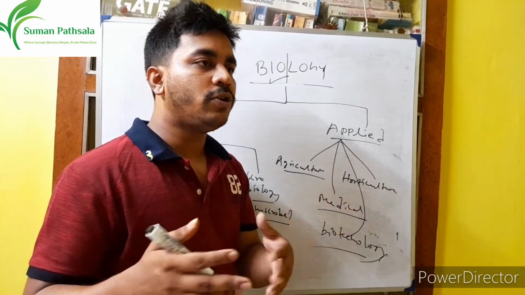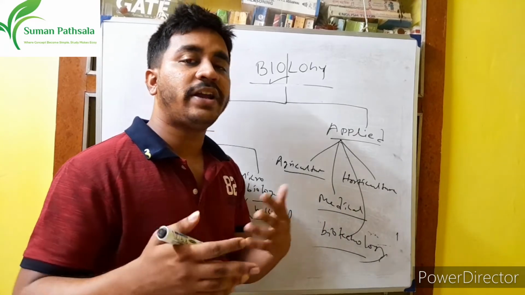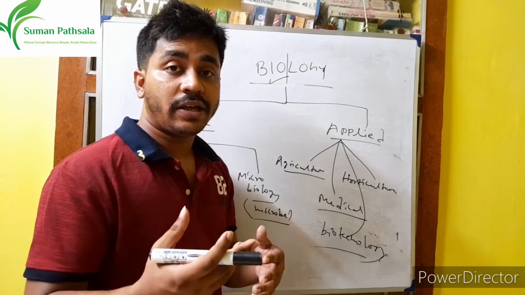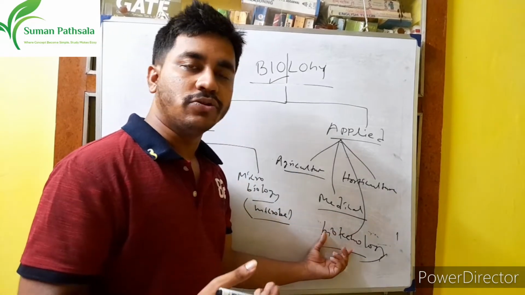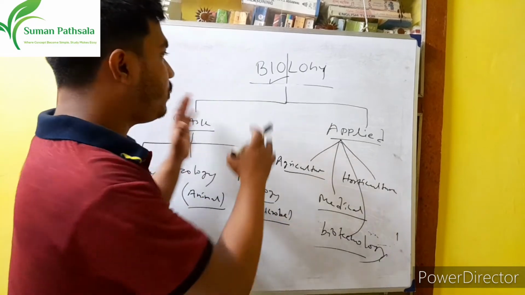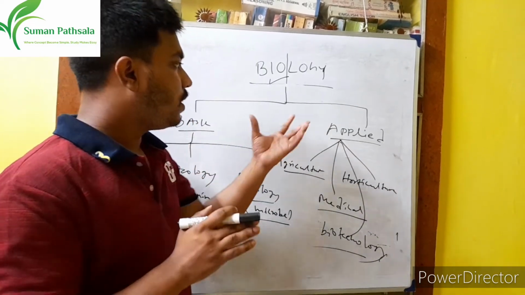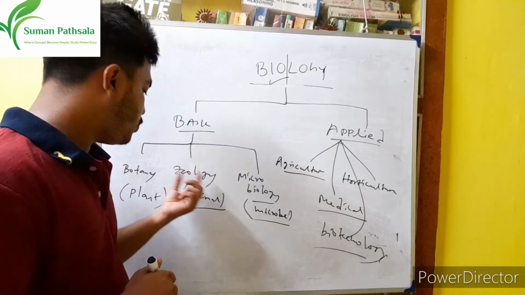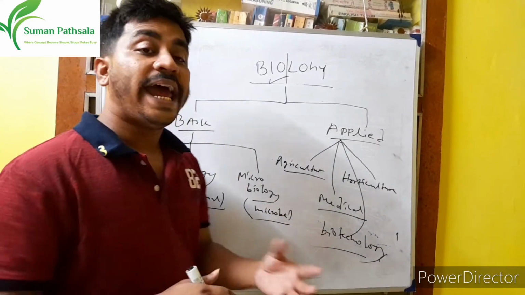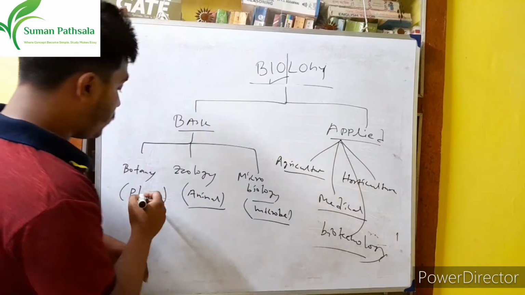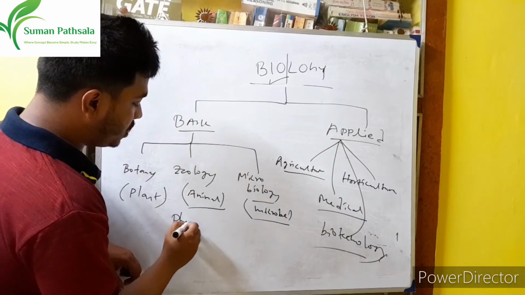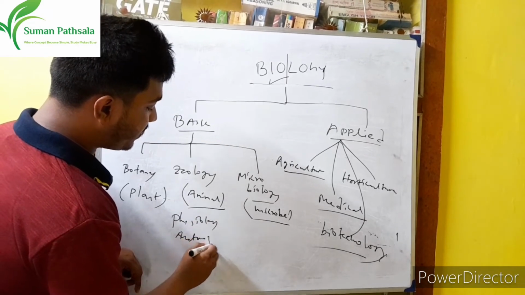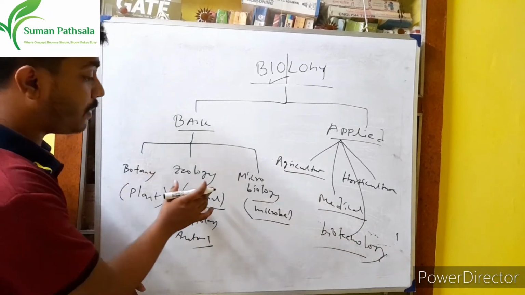We all know in medical science we also use different machines: ECG, EEG, MRI. All under biotechnology. So that is all of basic biology. And there are also different subjects: zoology, botany, microbiology, and also subjects like physiology, anatomy. All are different subjects. These are branches of basic biology.